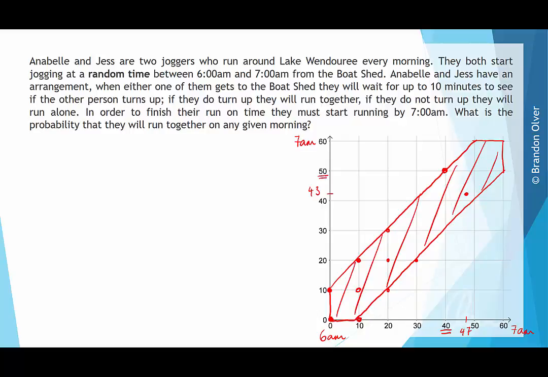So what we need to do is work out what that area is. The area of the red is a funny shape. So what we're going to do is take the whole box, which is 60 by 60, so that's the area of 60 minutes by 60 minutes, so to speak. And then we're going to subtract away two triangles. And the area of a triangle is a half by the height by the length.